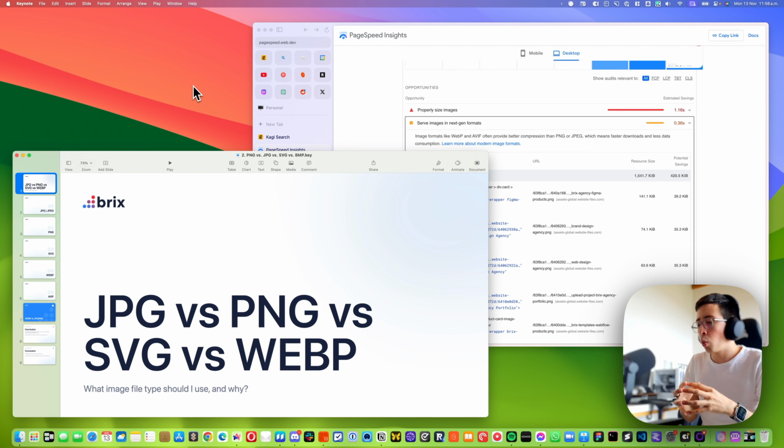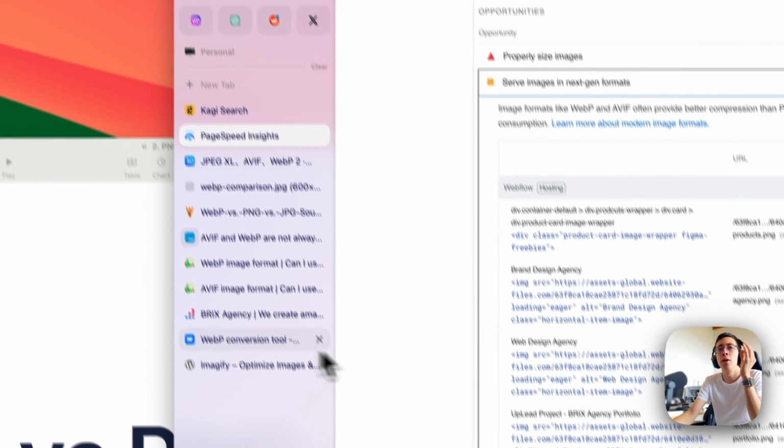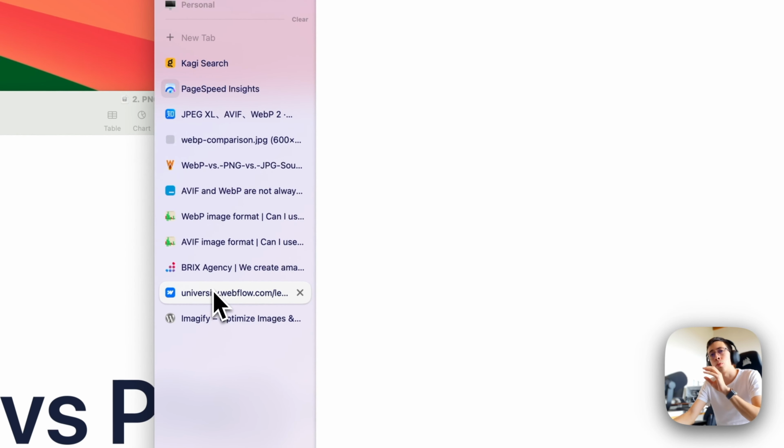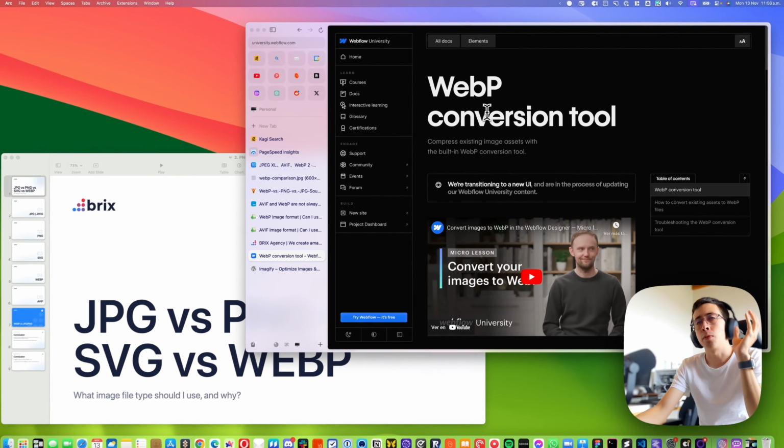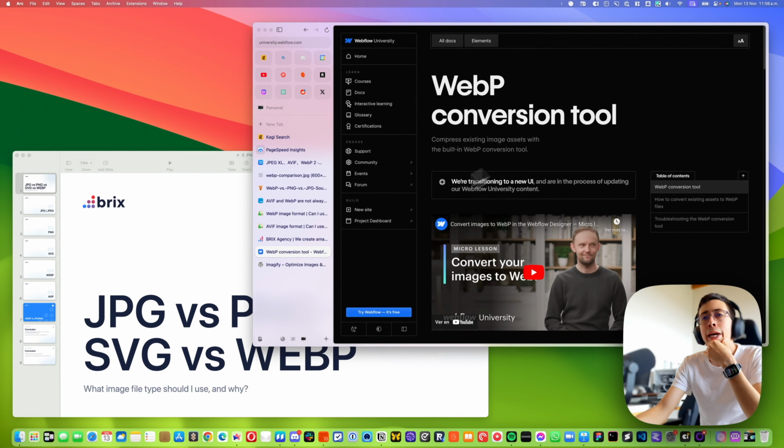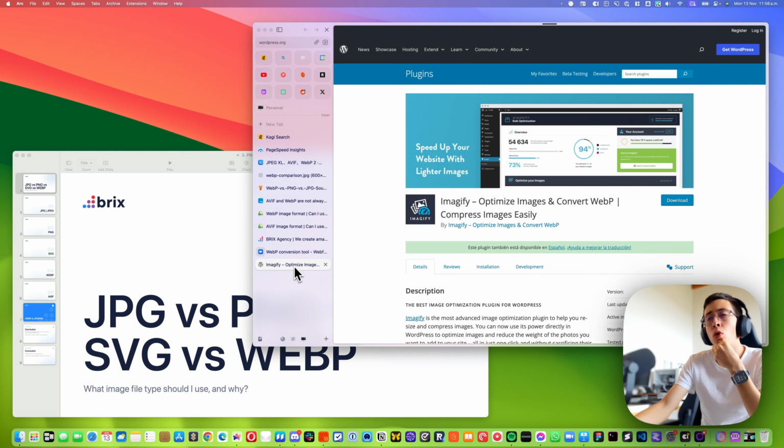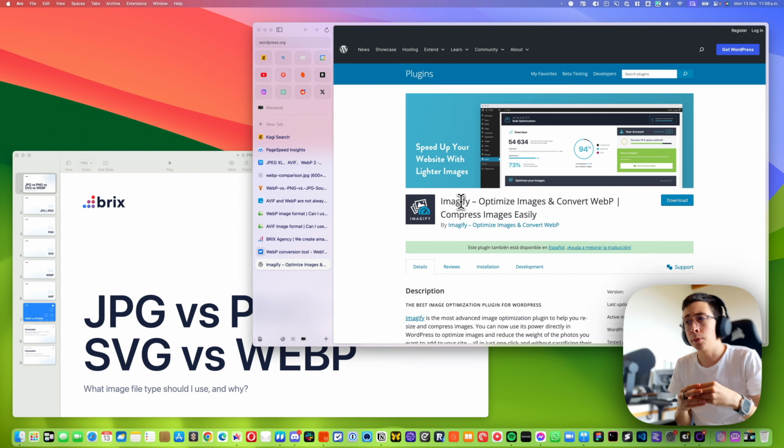So we're going to explain the foundation of what the differences between these are and if you should actually move to one of those new formats, because it is very likely that you arrived at this video because nowadays there are a lot of tools that allow you to convert your images in JPG or PNG to WebP. For example, this tool from Webflow, and also some other tools in WordPress, like Imagify.